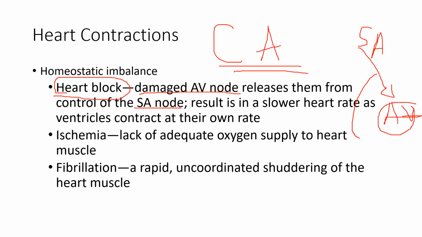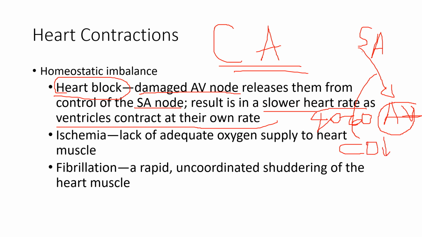So it results in a slower heart rate as the ventricles contract at their own rate, 40 to 60 only. It is dangerous to have a very slow heartbeat because the cardiac output will be very low.